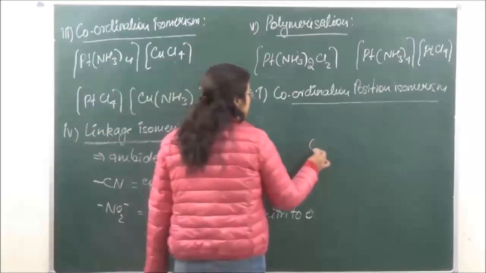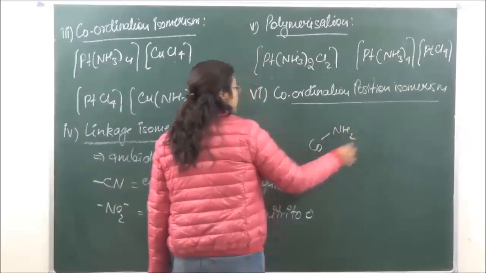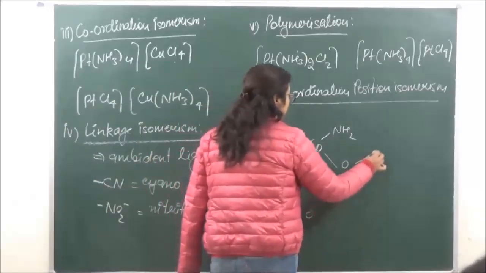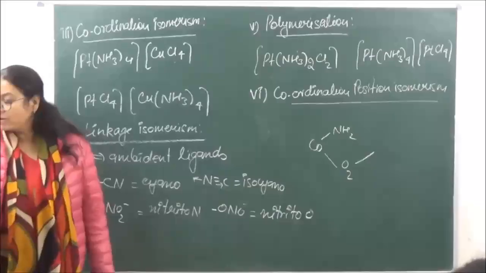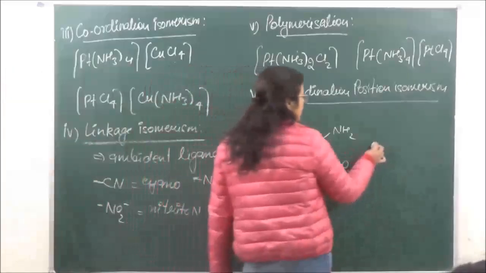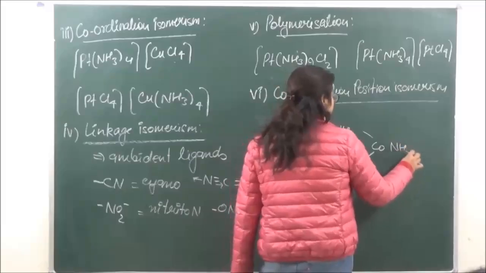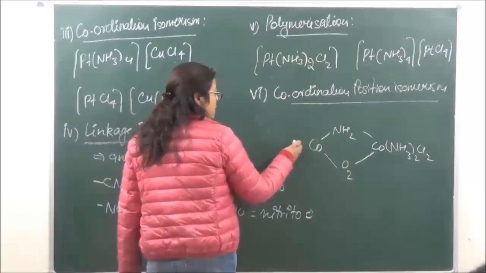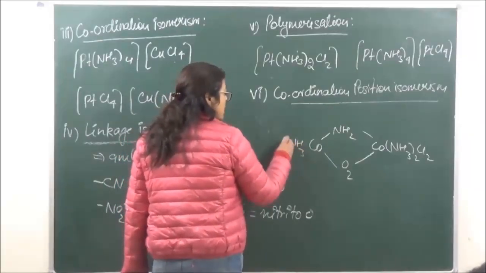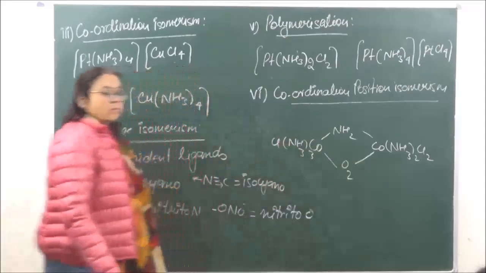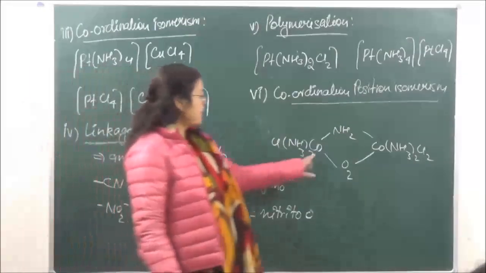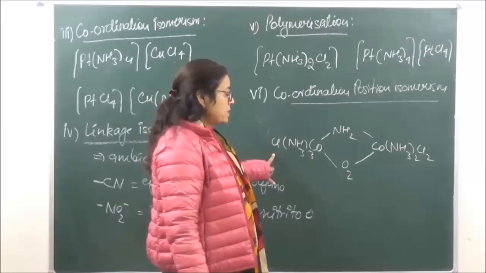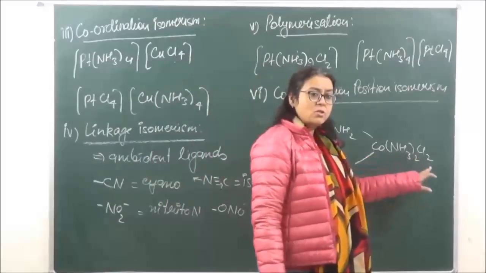So let's take an example over here. We have a bridging compound, Co NH2 O2, and we have cobalt (NH3)2Cl2 over here, and over here we have (NH3)3Cl. Right? So if you're looking at this side, on the left hand side, the position of ligands is there are 3 amines and 1 chlorine present. On the right hand side, we have 2 amines and 2 chlorines present.